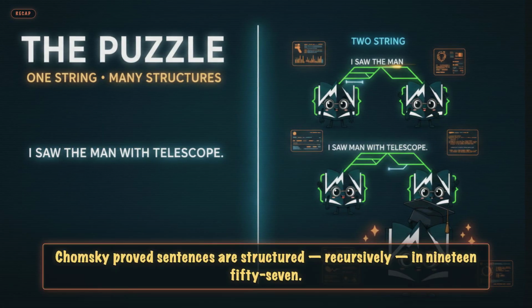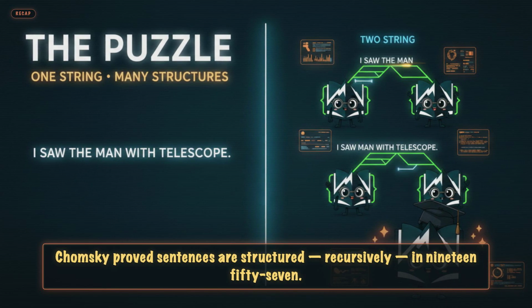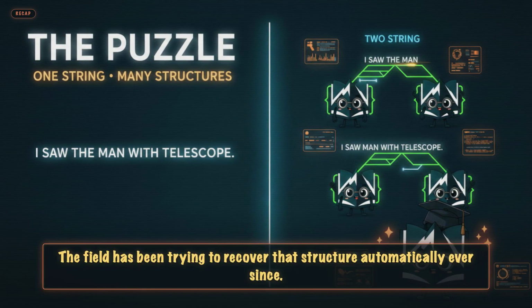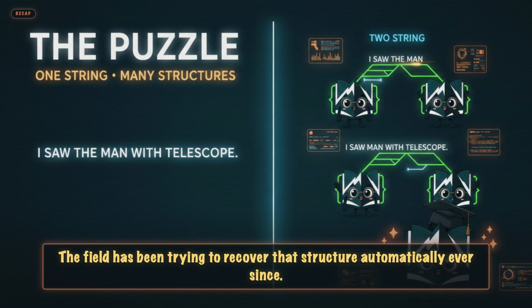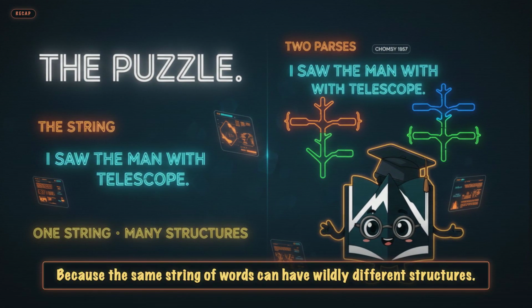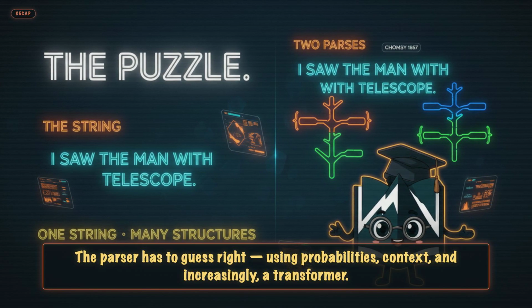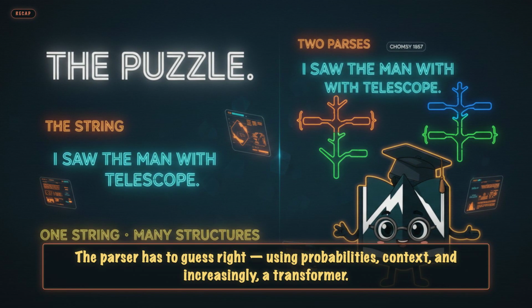Today's puzzle. Chomsky proved sentences are structured recursively in 1957. The field has been trying to recover that structure automatically ever since. Why is it hard? Because the same string of words can have wildly different structures. The parser has to guess right, using probabilities, context, and increasingly, a transformer.